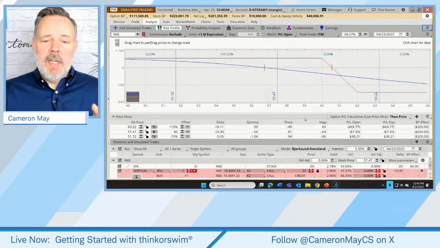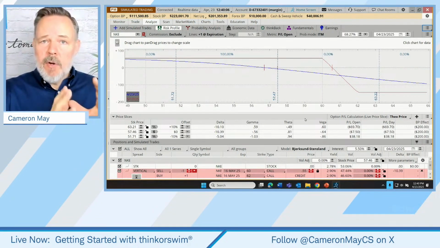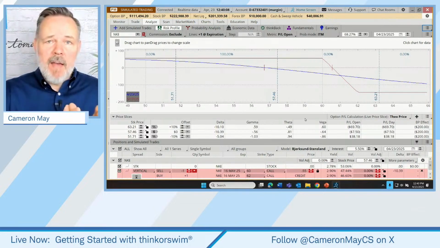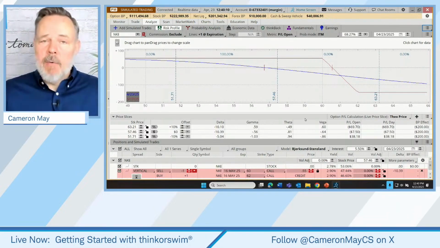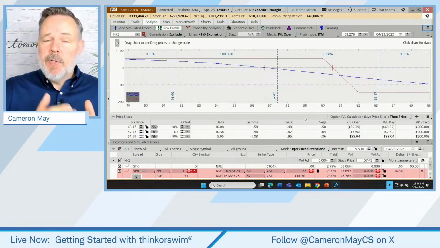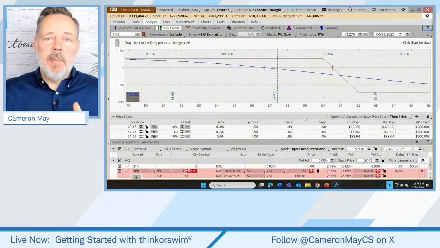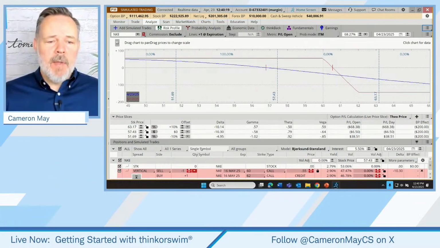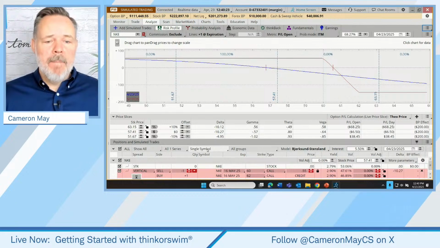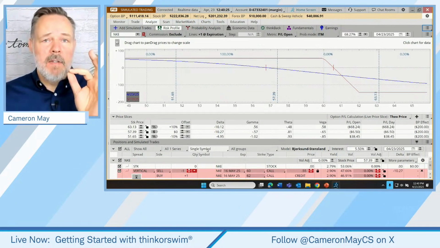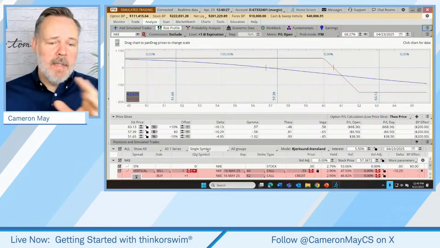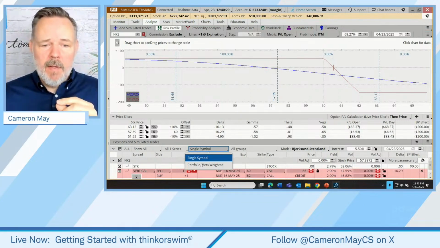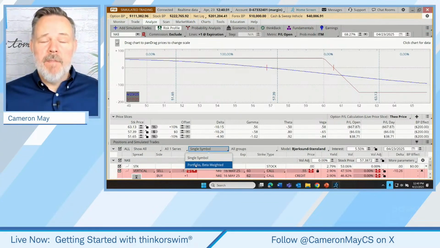This tool actually uses historical data, historical relationships between the S&P 500 and equities or options to project how a portfolio is likely to perform if the S&P were to move. So here's what I'm going to do. First thing I'm going to do is change this from just displaying a breakdown of a single trade on a single symbol. Let's change that to an entire portfolio.